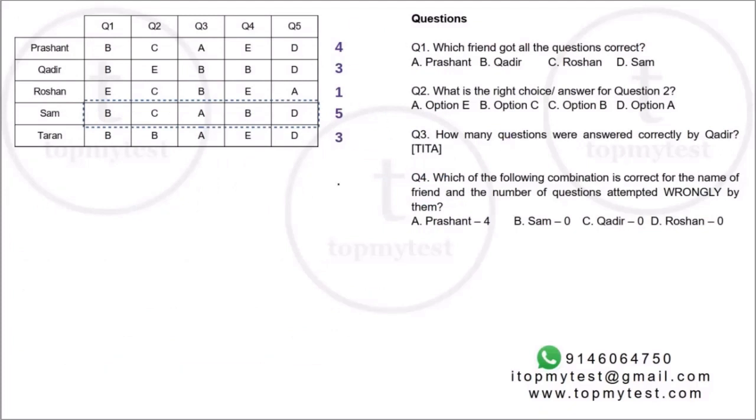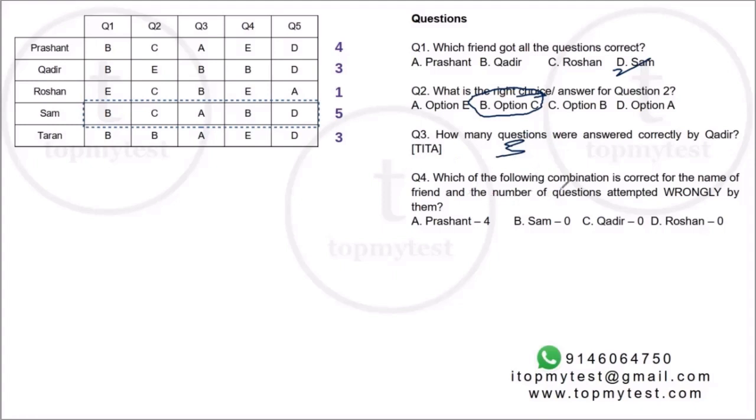Okay, so I've summarized this part. Which friend got all the questions correct? Sam is the one, option D. Question number 2, what is the right choice for question 2? Right choice is option C. So B here. Question number 3, how many questions were answered correctly by Kader? Kader got 3 right.